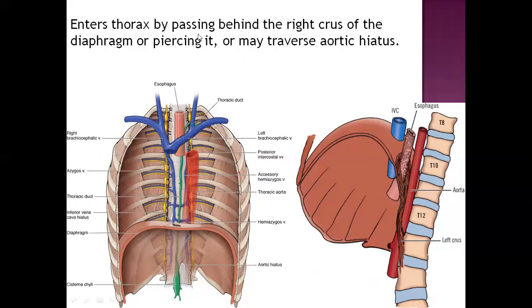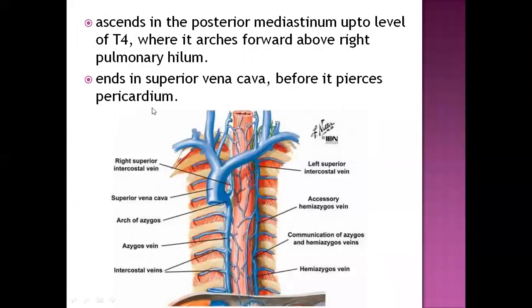So it enters the thorax by passing behind the right crus of the diaphragm or piercing it, or it may traverse the aortic hiatus. That is the opening for the aorta. This opening is also carrying the azygos vein. So this whole thing is azygos. It is ascending in the posterior mediastinum up to the level of T4, where it is arching forwards up to the right pulmonary hilum.